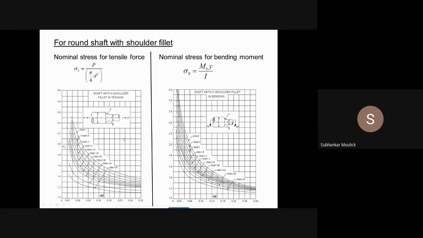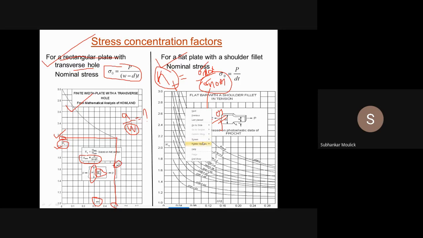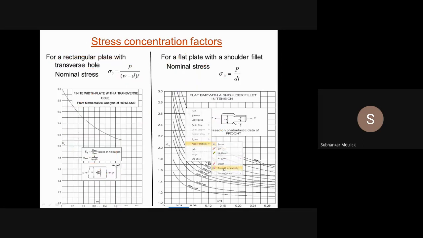For example, if I talk about the second graph, what is the second graph? The second graph is applicable for a flat bar with a shoulder fillet. That means if you have a bar and that bar is subjected to tensile load P, then how to get the value of Kt?